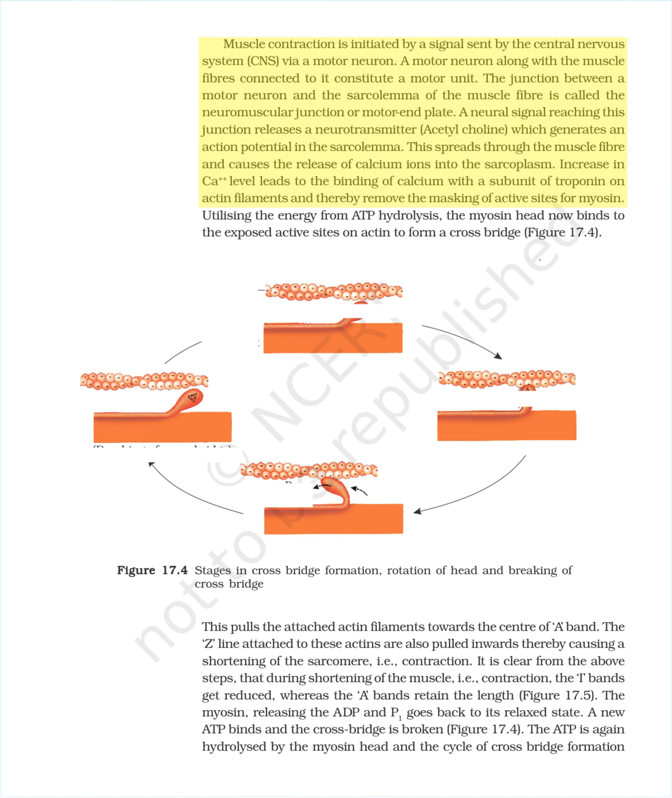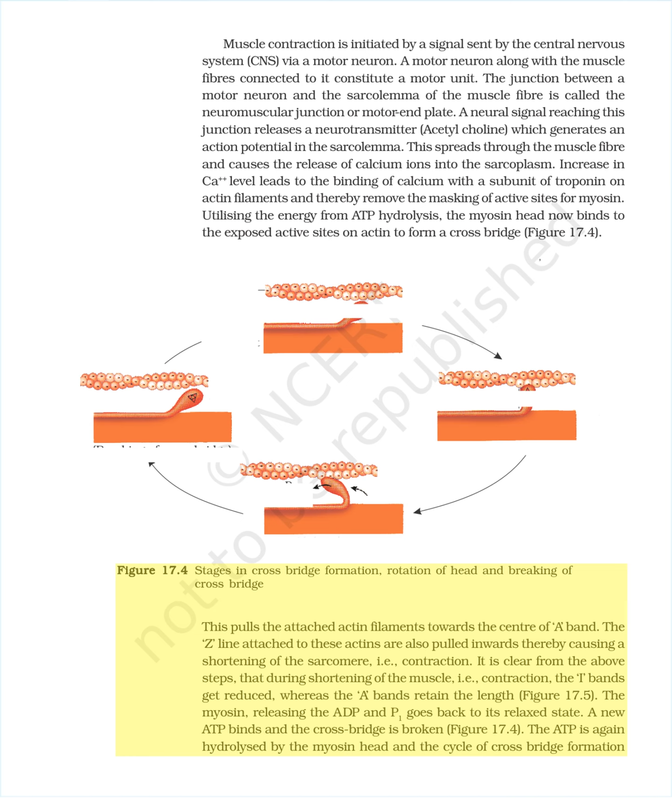This spreads through the muscle fiber and causes the release of calcium ions into the sarcoplasm. Increase in Ca2+ level leads to the binding of calcium with a subunit of troponin on actin filaments and thereby removes the masking of active sites for myosin. Utilizing the energy from ADP hydrolysis, the myosin head now binds to the exposed active sites on actin to form a cross bridge, figure 17.4. Figure 17.4 Stages in cross bridge formation, rotation of head and breaking of cross bridge.